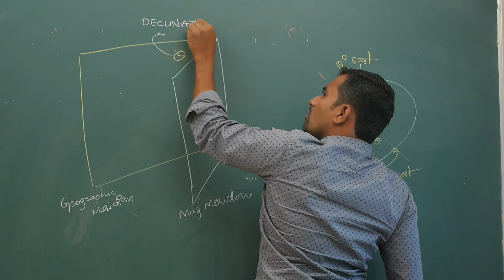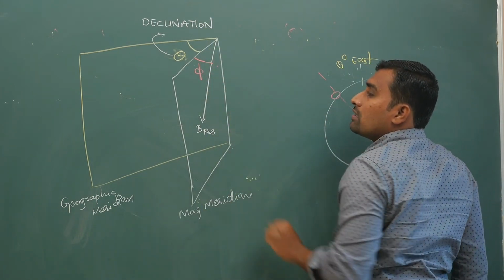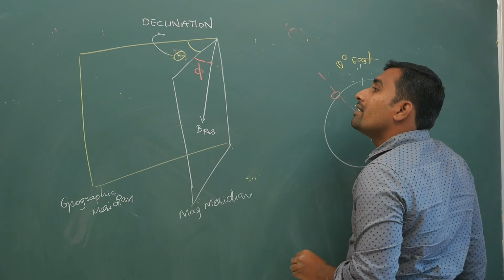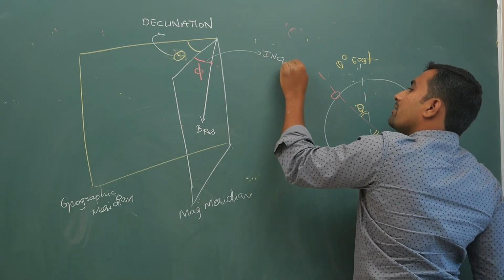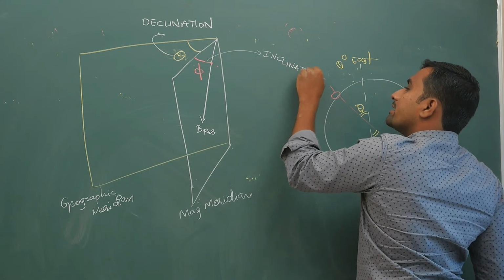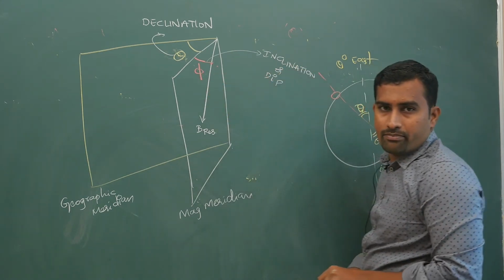Angle between geographic meridian and magnetic meridian. This part phi is what? Angle of inclination or dip. Inclination or dip. Both are different. This is also called the true dip.